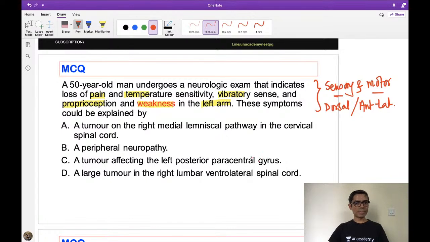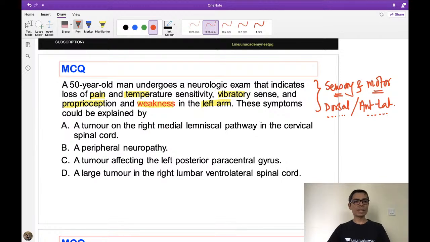What you have to think of is that there is loss of pain and temperature, which means the anterolateral column sensation is lost, plus there is loss of vibration sense as well as proprioception, which means the dorsal column pathway is also involved. Along with that, sensory involvement is there, and motor involvement is there.